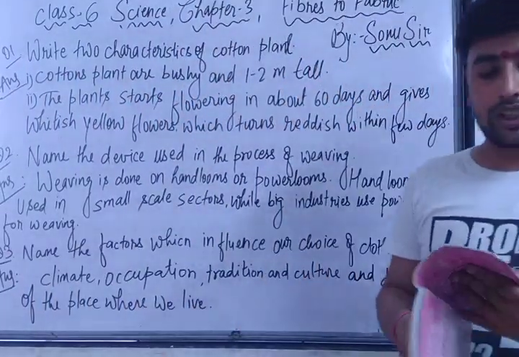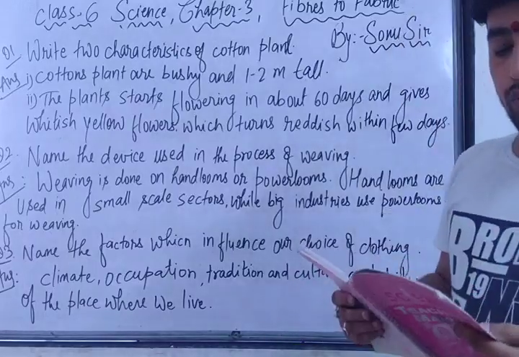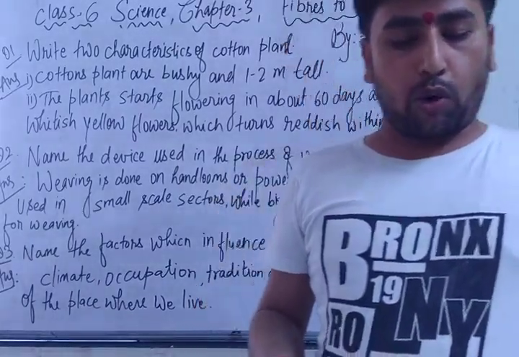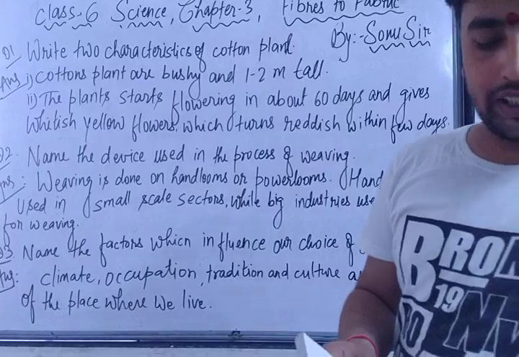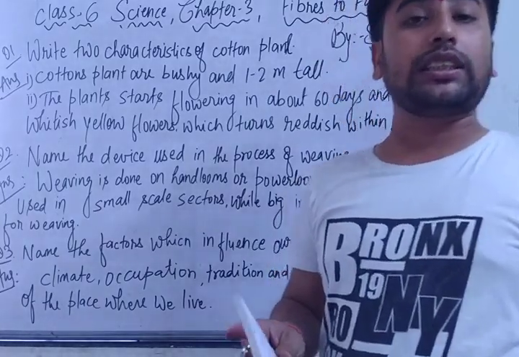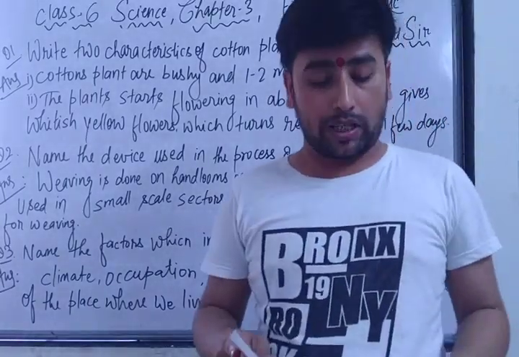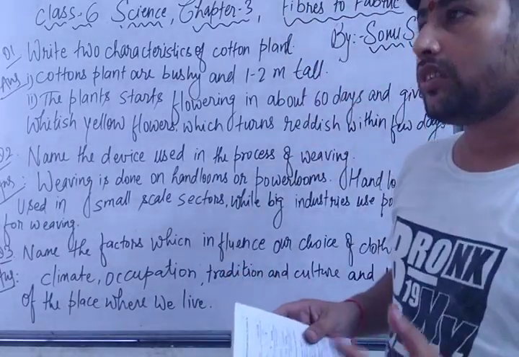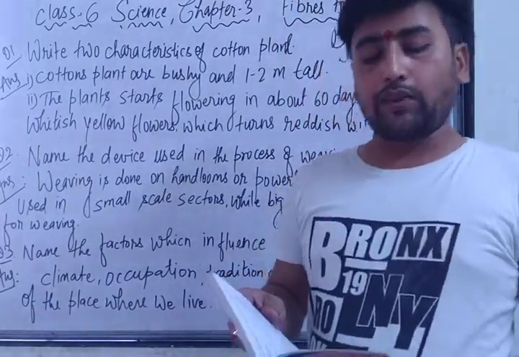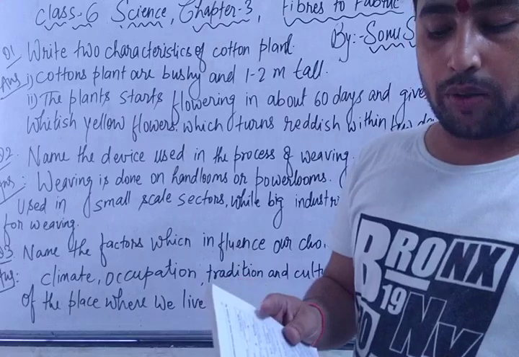So now the next question is, what is the texture of jute fiber? At what stage of the plant is the jute obtained harder? Means the question is, what is the texture of jute fiber, by which thing the jute is being obtained. Second is, at what stage of the plant is the jute obtained harder.